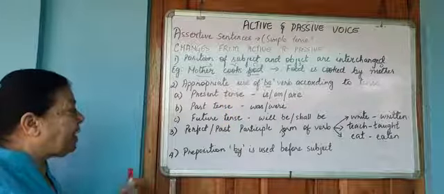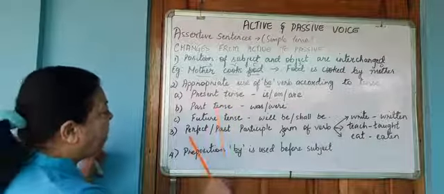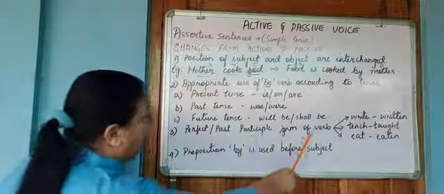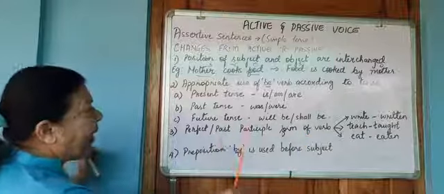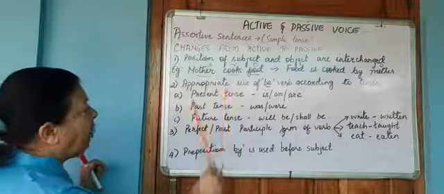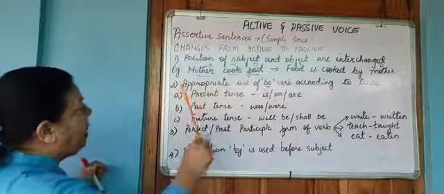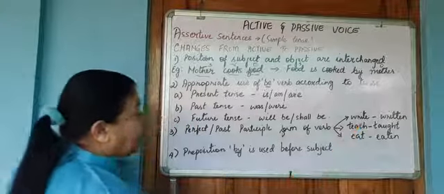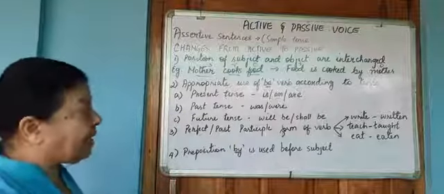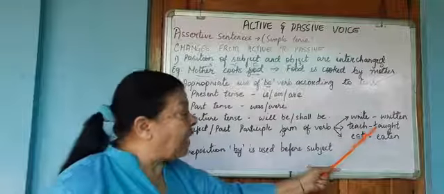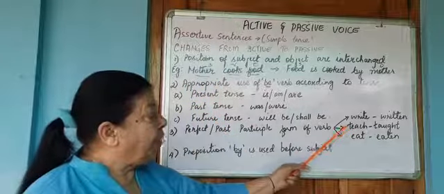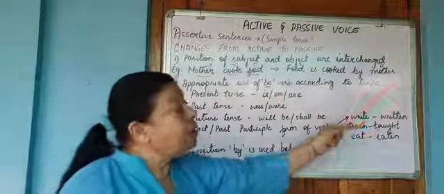The next point is that we are going to use the perfect participle or the past participle form of the verb. Now, normally we have three forms. You have a simple present form, you have a simple past form, and you have a past participle form. In some cases, the simple past as well as the past participle will be the same. For example, teach, taught, taught.